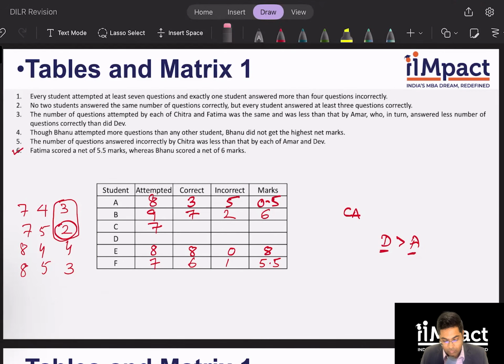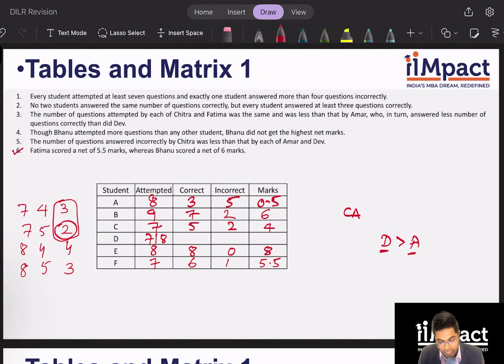Now, if Chitra got 4 correct, suppose, she would have gotten 3 incorrect. Yes. And therefore leaving D with 5 questions. And D, if D is left with 5 questions correct, D's incorrect question become less than equal to Chitra, which is not possible. So therefore, Chitra has to have 5 questions correct and 2 questions incorrect, thereby getting 4 marks. And D, I don't know for sure, could have 7 or 8 questions.